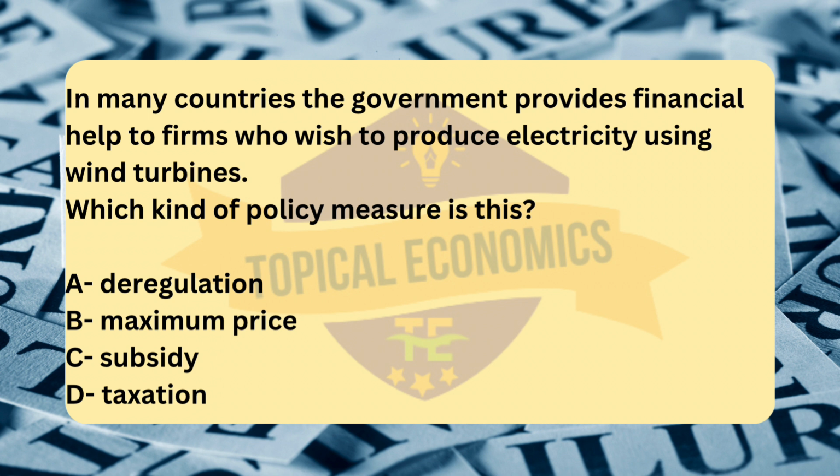Next, option B, maximum price, is a price ceiling set by the government to prevent prices from rising above a certain level. This typically applies to goods and services that are considered necessities, e.g., rent control or price caps on essential goods, not to financial assistance for specific industries like wind energy.